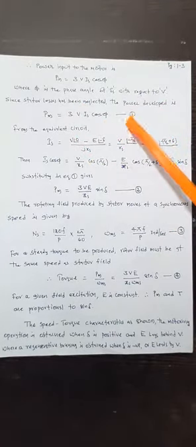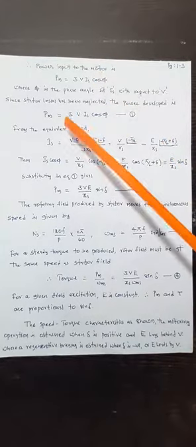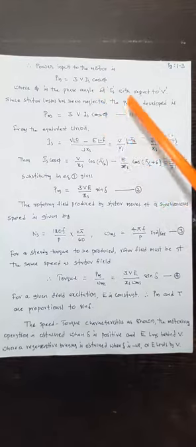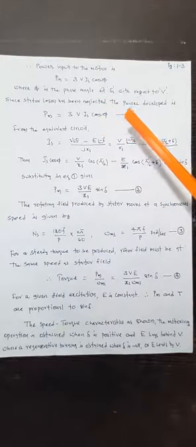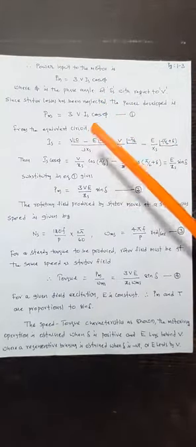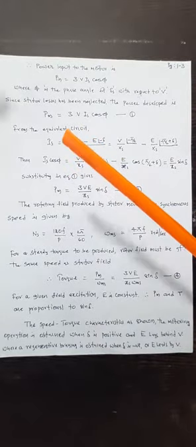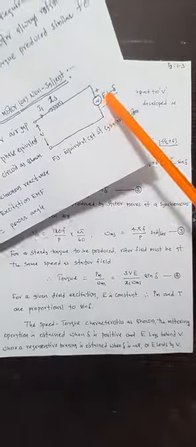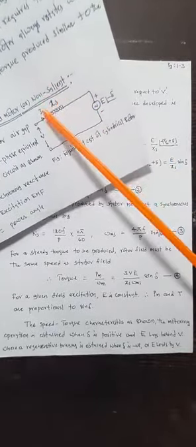This is equation number 1. The input power, otherwise the power developed, is the same here. From the equivalent circuit you are seeing here, the source side has the applied voltage and the load side has the excitation voltage. In between is a reactance.